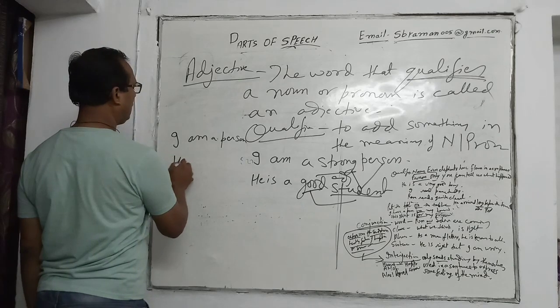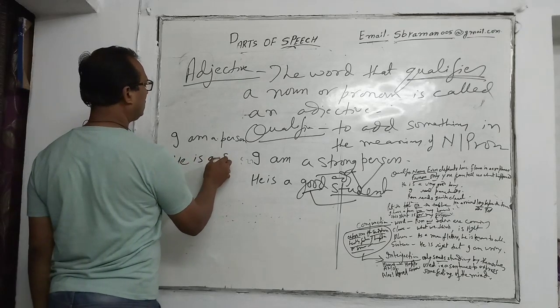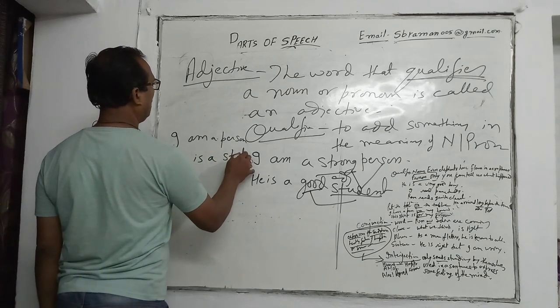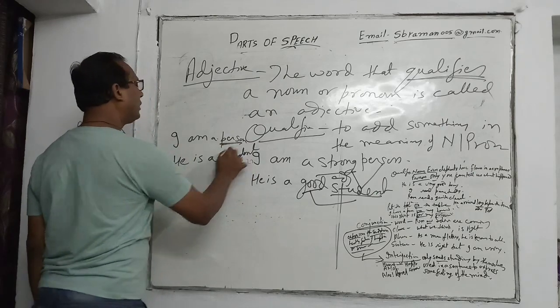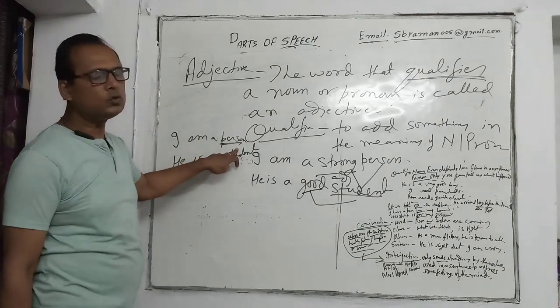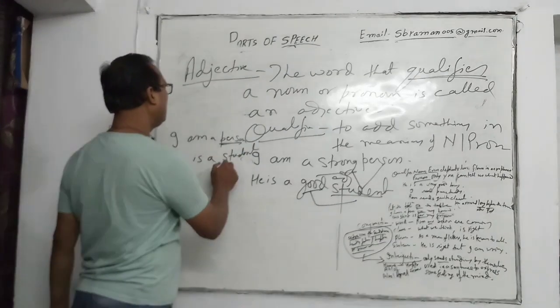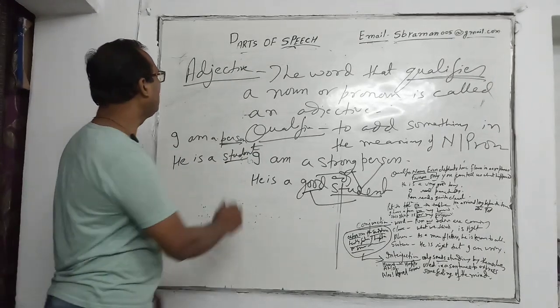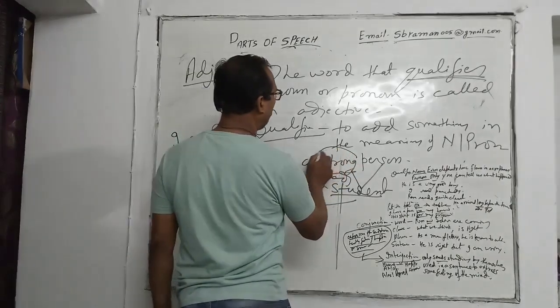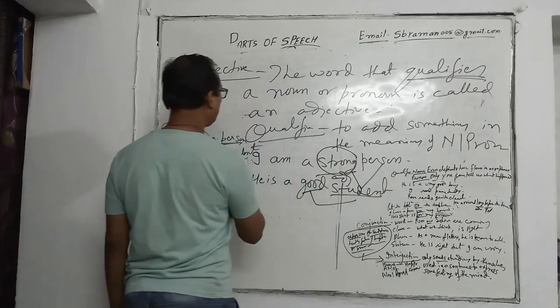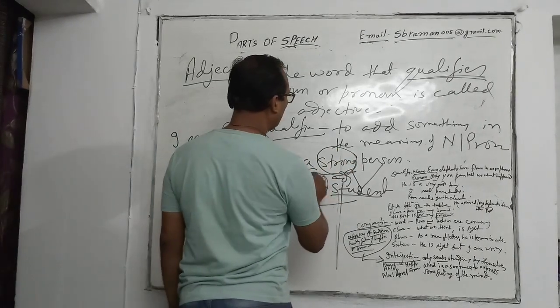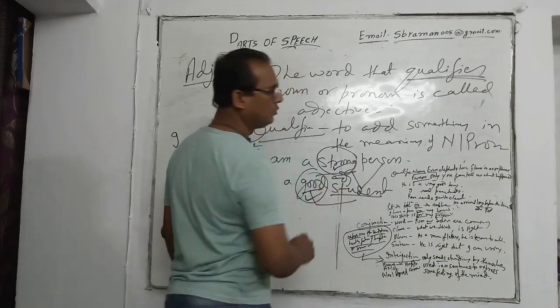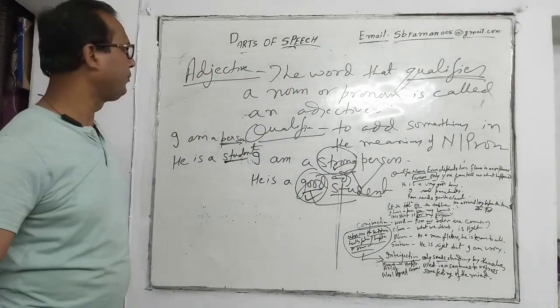He is a student. So here in person there is no quality, so there is no adjective. In a student there is no quality, so there is no adjective. But here this person has been added by strong, this student has been added by good, so strong and good, those are adjectives.